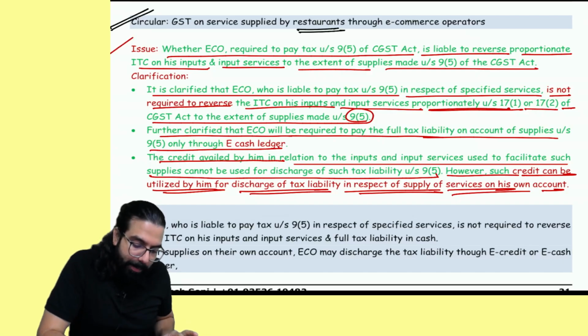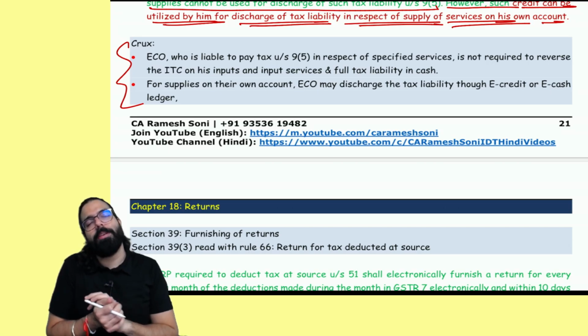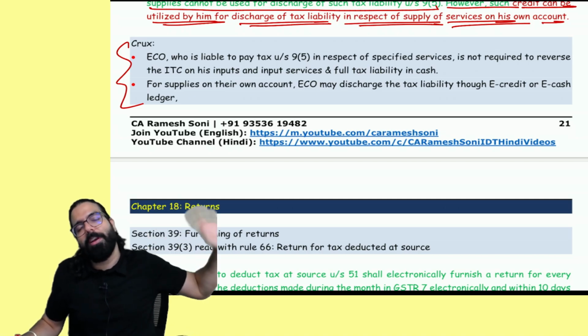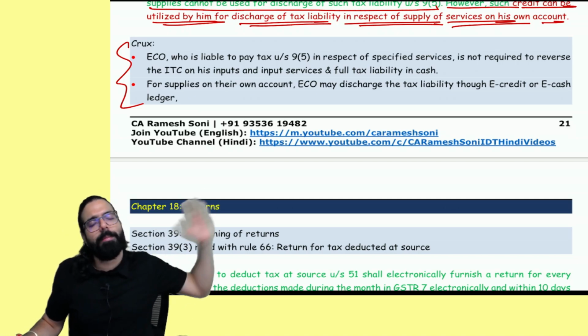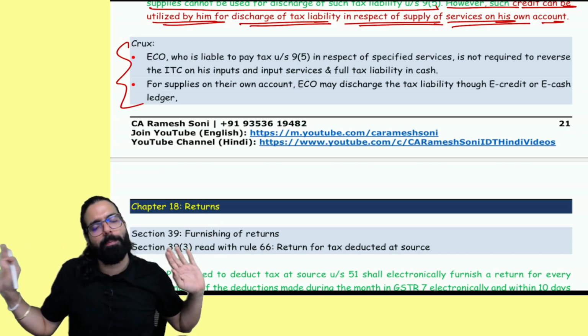I like this point. Please remember the circular. I have written over here the crux also. Same thing, that sir, e-commerce is not required to reverse any credit. 9(5) wala supply is not considered as if it is exempt supply. It is taxable only, and other supplies are also taxable. So there is no reversal which is there of input and input service.